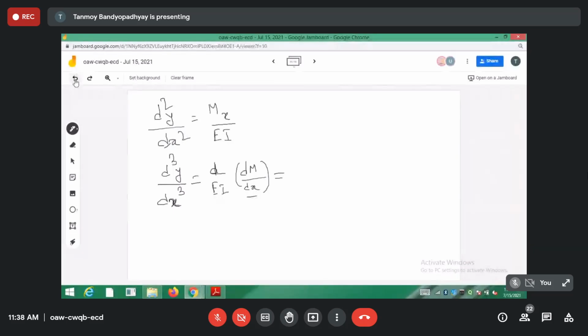So this is V by EI. The cubic form actually gives us the shear force.